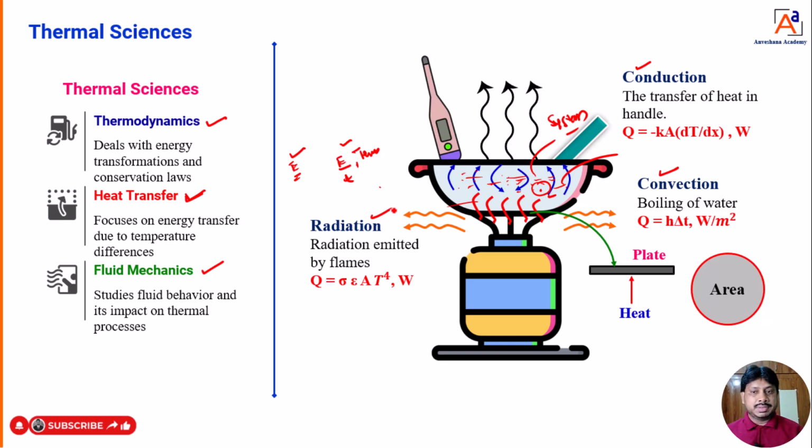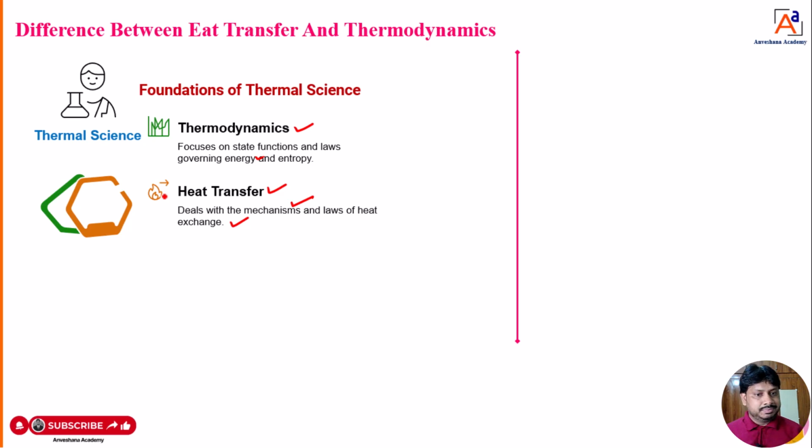Now, heat is transferring, right? That heat may transfer in three ways: conduction, convection or radiation. So in what way is it transferring? Heat transfer is going to discuss that. And how much heat is getting transferred? That also it is going to discuss. That branch we call heat transfer.